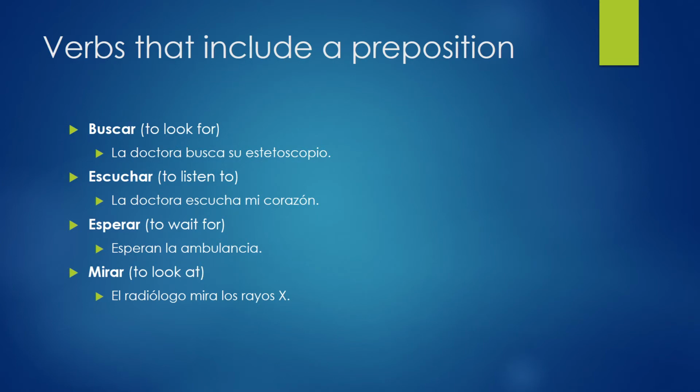All right, here are some verbs that already include the preposition in them. So you will never need to use a preposition after these verbs. This is a little bit tricky because in English you might want to automatically add the preposition because you're so used to it. So when you start learning these in Spanish, you might want to naturally add a preposition, but these come with the preposition already built into them.